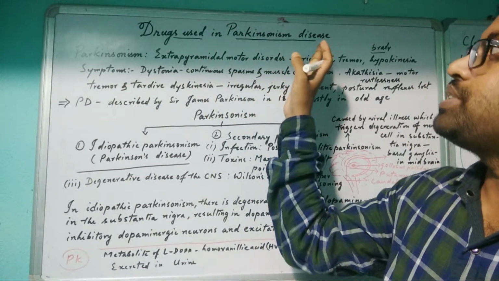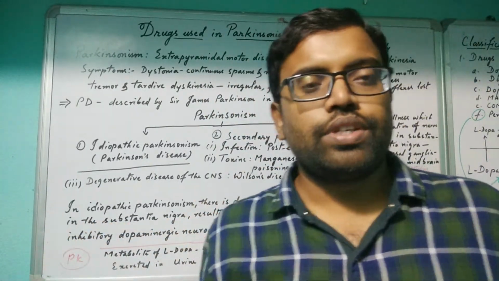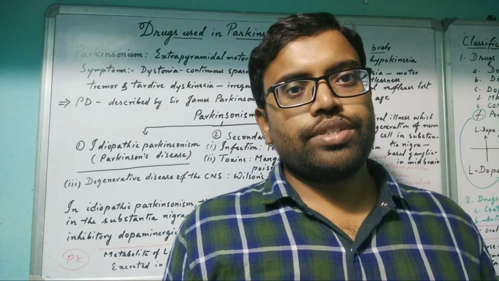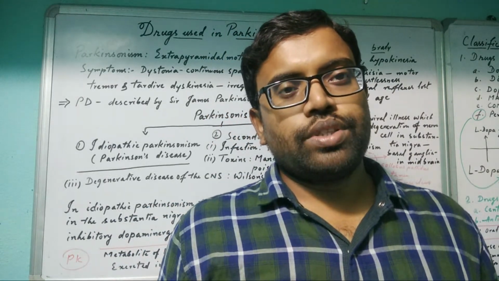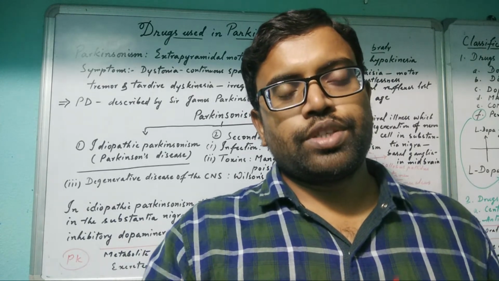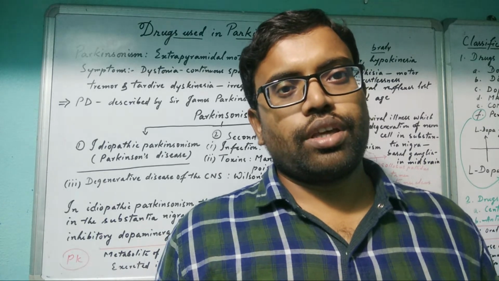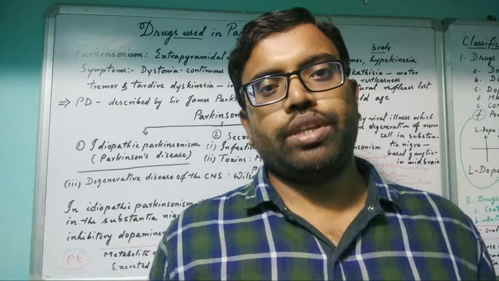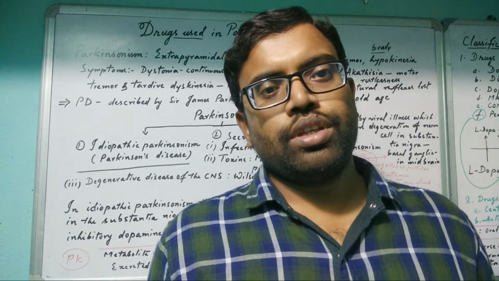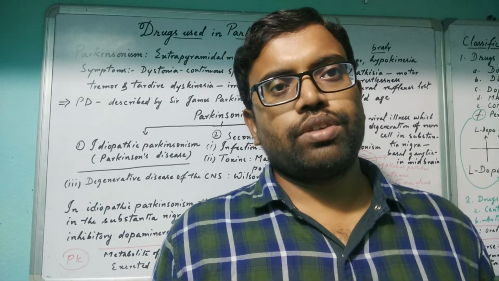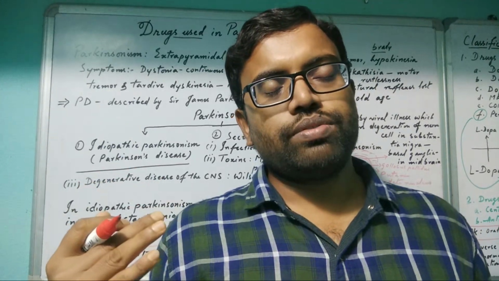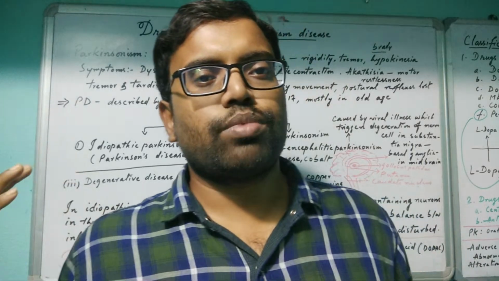In Parkinsonism disease, first you have to know what is Parkinsonism. Parkinsonism is a disease related to a disorder in the brain with the neurotransmitter dopamine. Dopamine release is reduced in aged persons; particularly this is happening in aged persons. So those who have a lack of dopamine may face this problem.